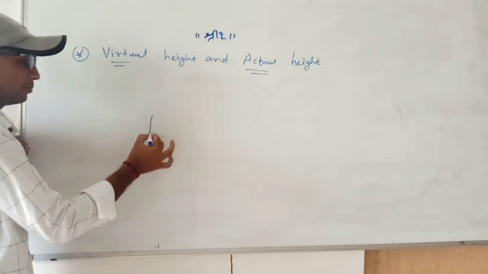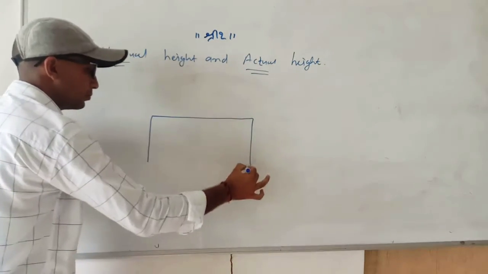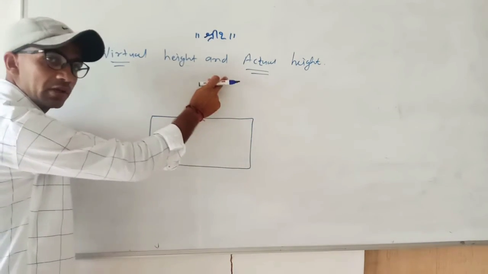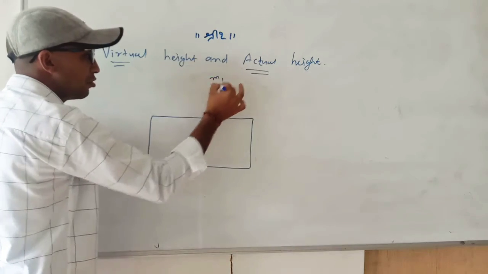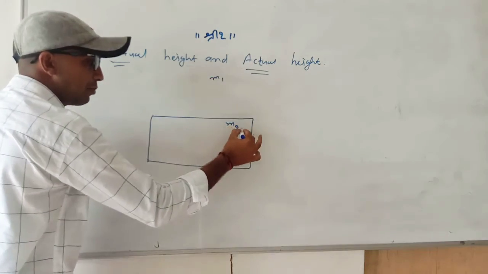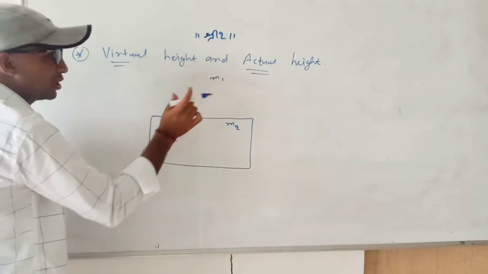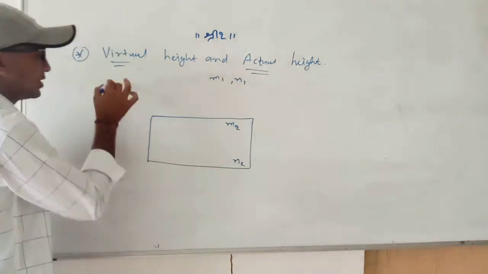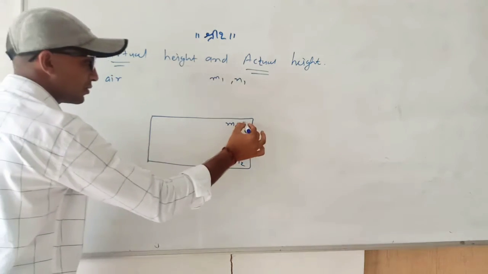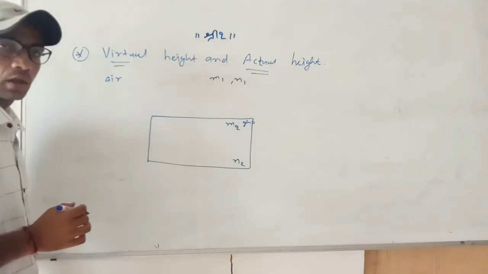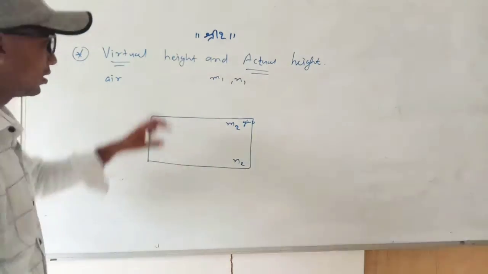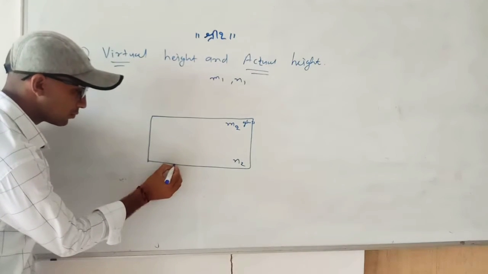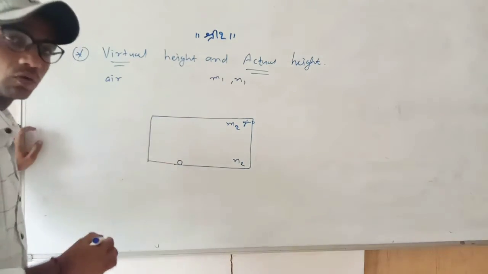Suppose this is a glass slab. Now we have the two mediums. This is the glass medium, this one is the air medium. This medium is denoted by M1, this medium is denoted by M2. Suppose the refractive index of this medium is N1, the refractive index of this medium is N2. This is air, this one is glass. Now the observer can be standing somewhere here, and the object is placed at this point. This object is denoted by O.